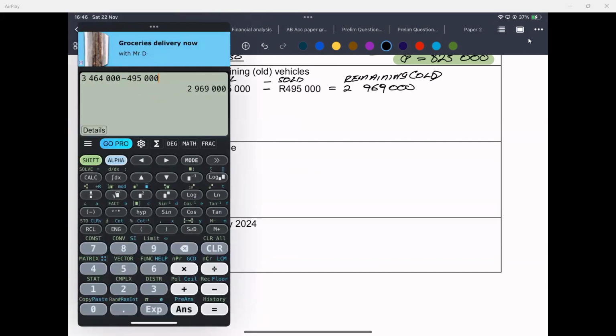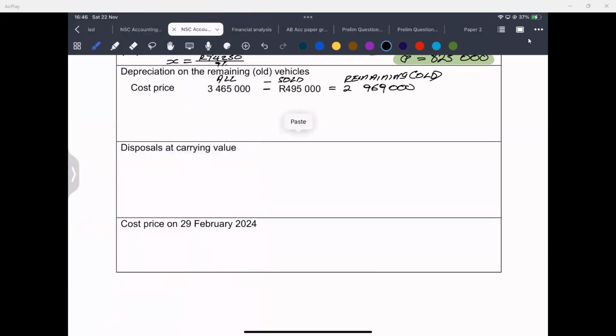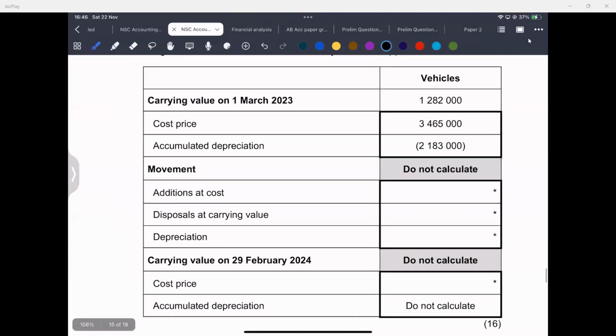This is 464, but 64 is supposed to be 65. So it's 2,970,000. So this is the cost of the remaining. Let's do the same thing with accumulated depreciation. I'm going to take accumulated depreciation of all, this one over here.